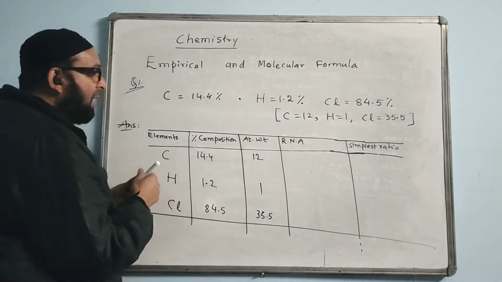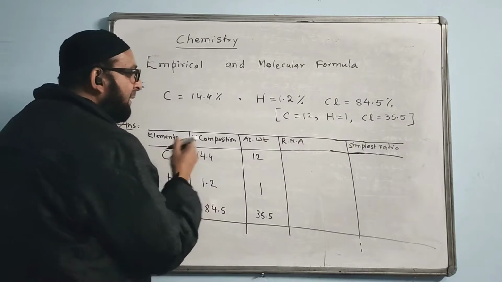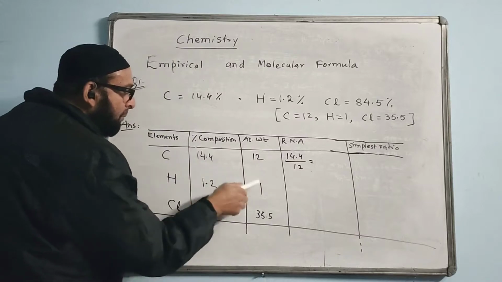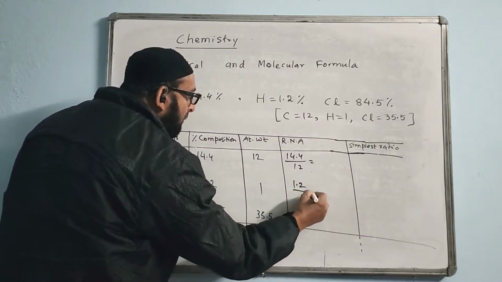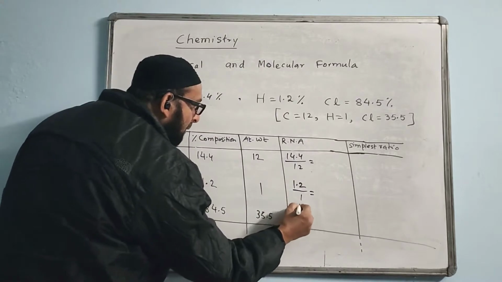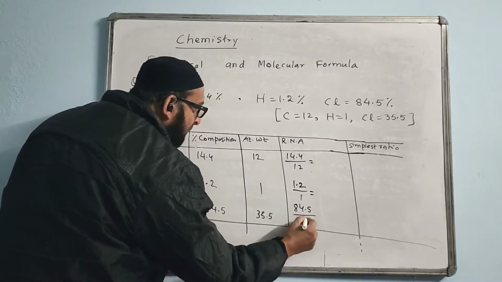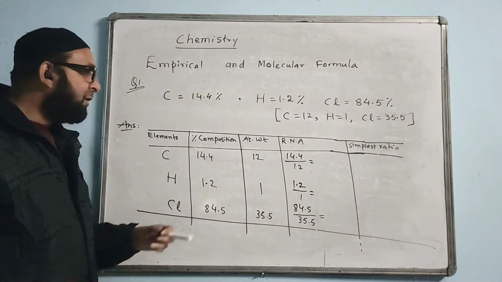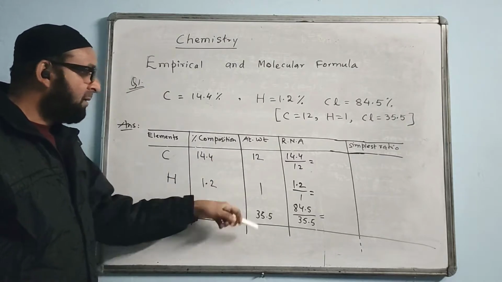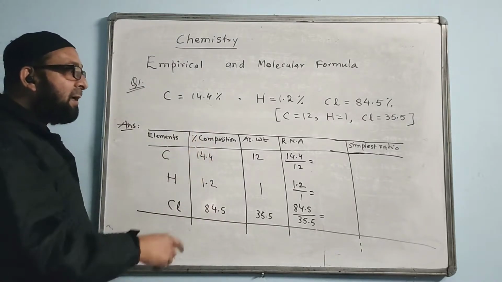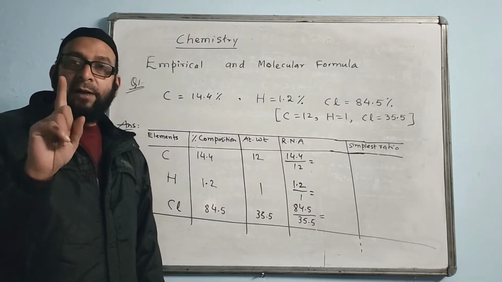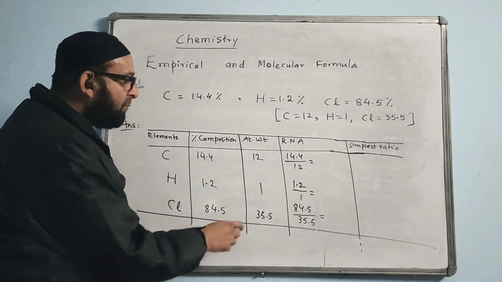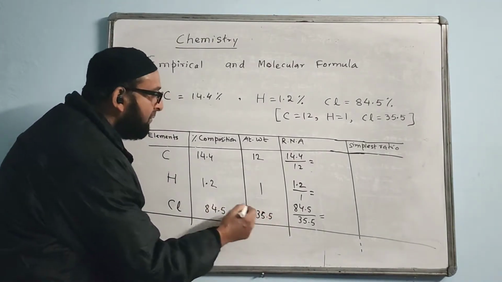Now we are finding RNA. RNA value, how do we find? This divided by this. We write 14.4 divided by 12. Next we write this upon this, 1.2 upon 1. This divided by this. 84.5 divided by 35.5. RNA value we find by finding the ratio. Let us calculate, and here we have to do the working in one decimal place. With atomic weight we are dividing.